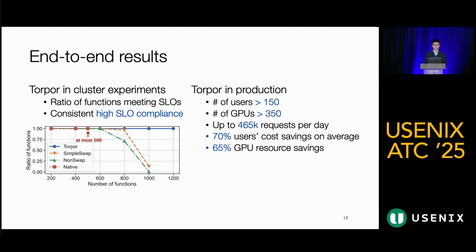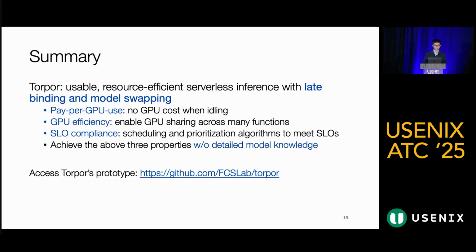Furthermore, Torpor has been successfully deployed in Alibaba's production service platform. The platform serves more than 150 users and has over 350 GPUs, handling over 400,000 inference requests per day. So thanks to the late binding design, it reduced the user's cost by an average of 70% and saves approximately 65% in GPU resource consumption, delivering significant cost savings in production environments.